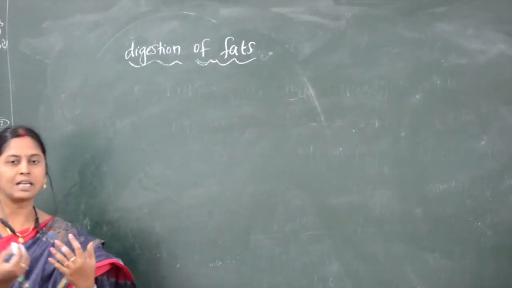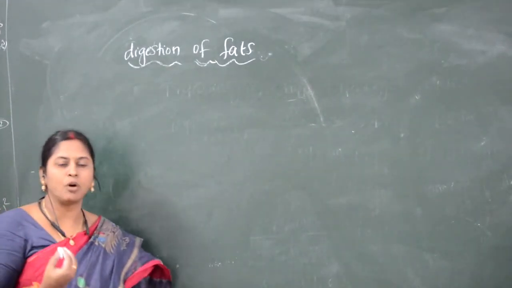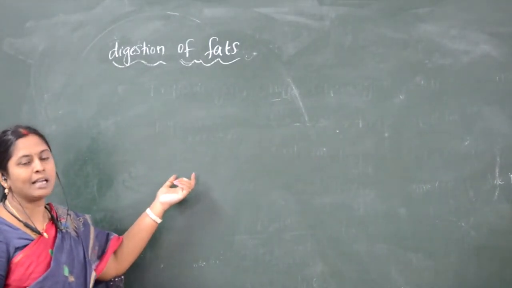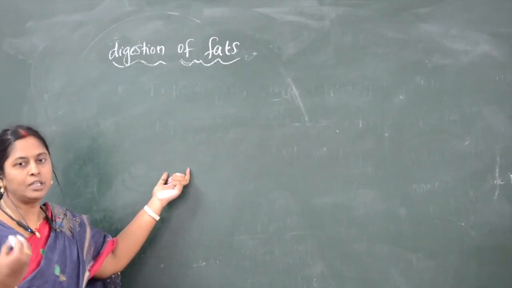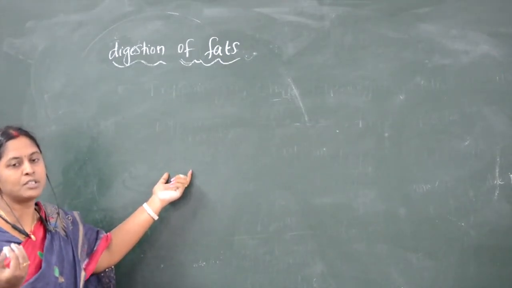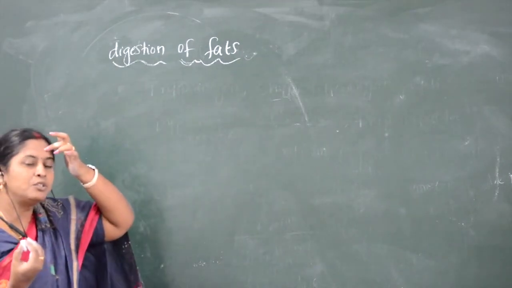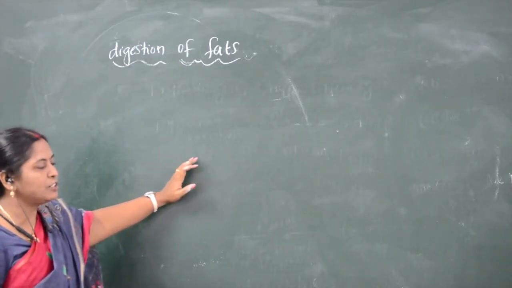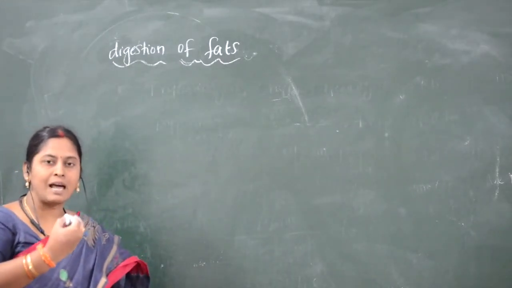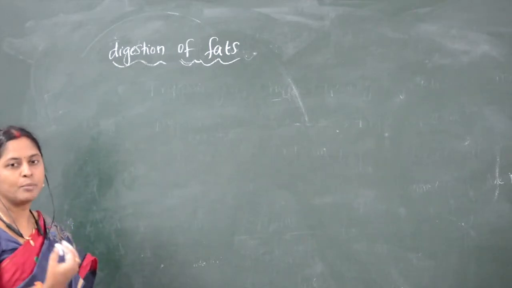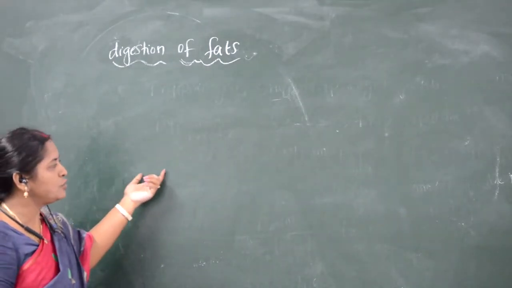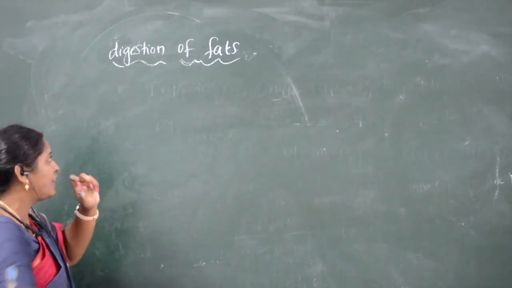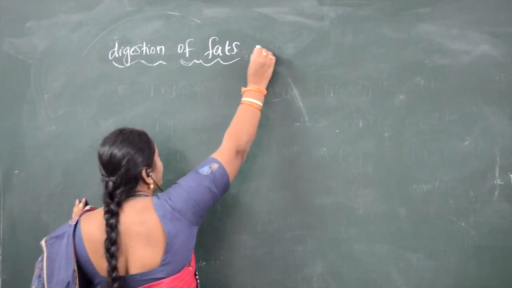When the food comes from the stomach to the small intestine, entering into the duodenum, the bile juice, which is secreted by the liver, enters into the duodenum. When the food is passing from the stomach to the duodenum, the food is mixed with the bile entering into the duodenum. So why are we talking about the bile?